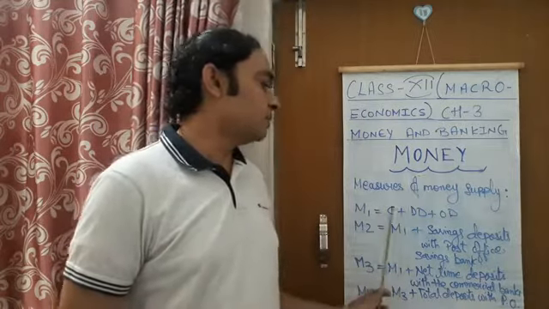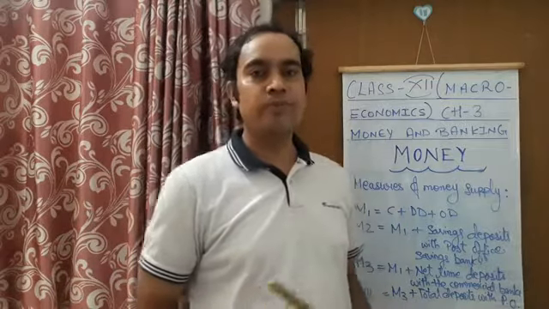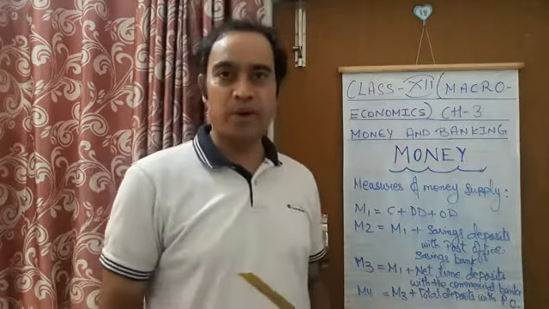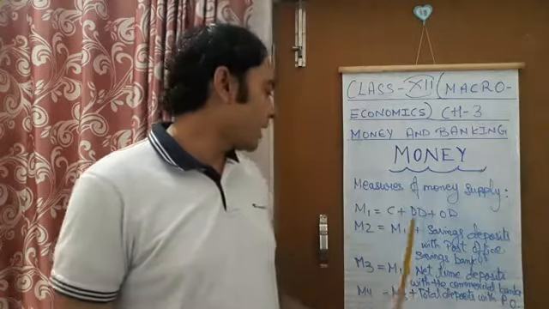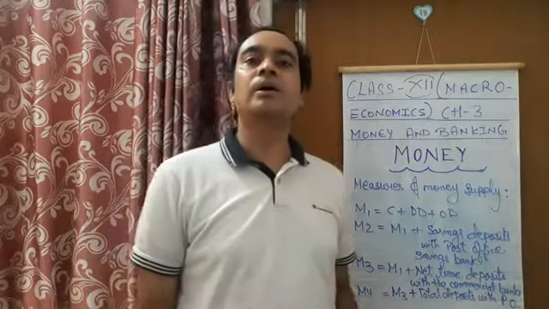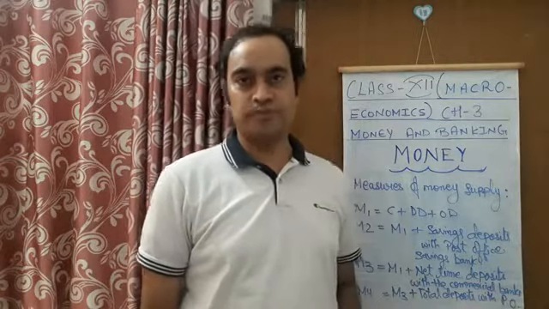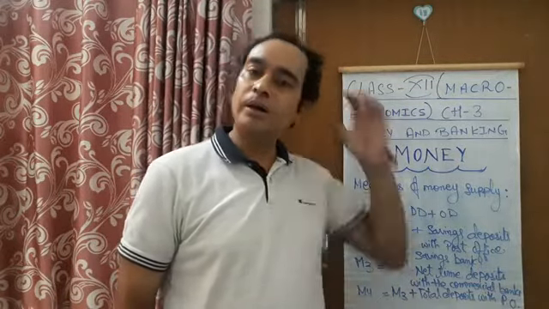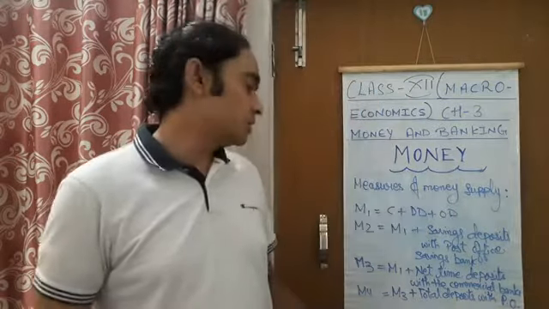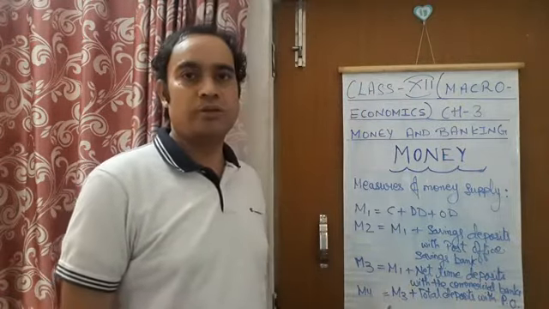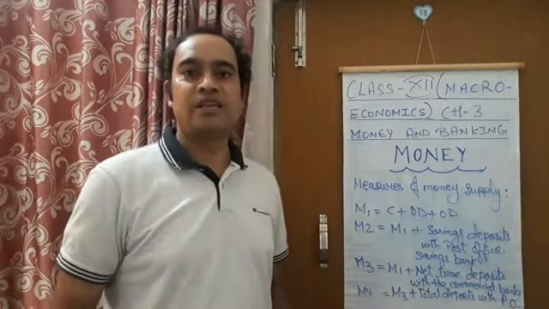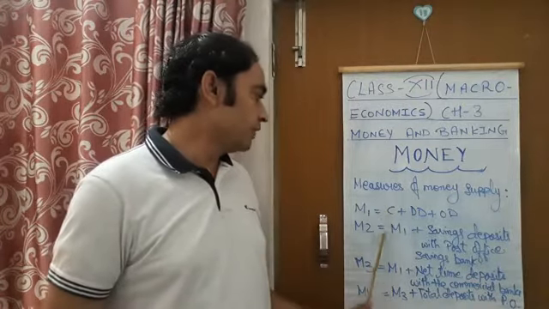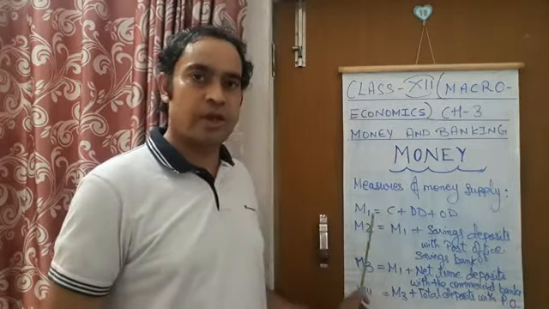The first, M1 money supply, is the most liquid, M2 is lesser liquid, but both of them come in the category of narrow money, and M3 and M4 are the broad money approach, which are less liquid. The last measure of money supply, that is M4, is the least liquid. So the liquidity goes on decreasing as we move down through the different measures M1, M2, M3, M4.